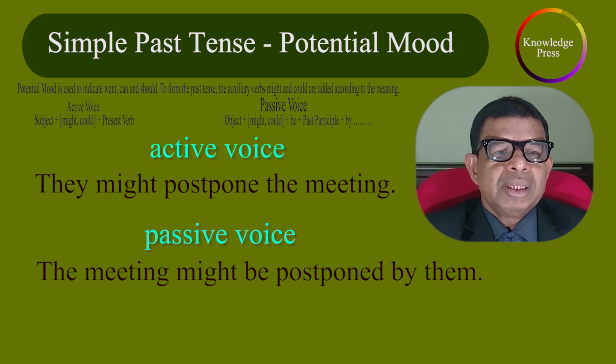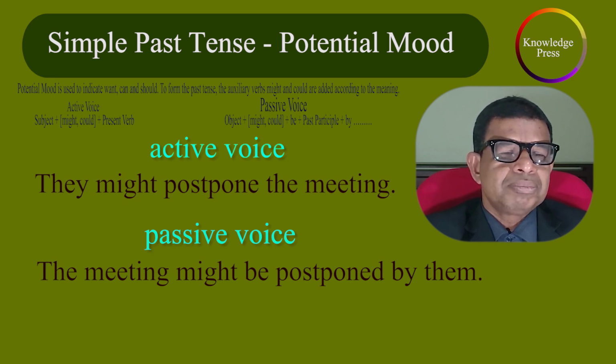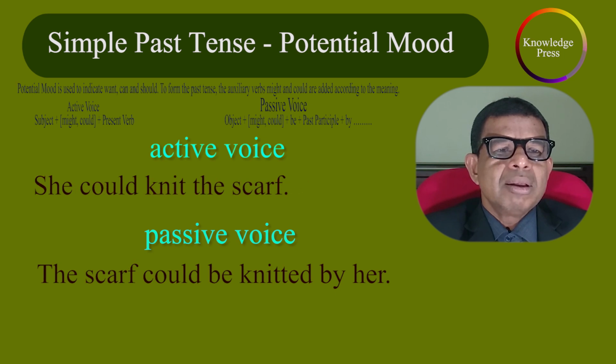Active voice. They might postpone the meeting. Passive voice. The meeting might be postponed by them. Active voice. She could knit the scarf. Passive voice. The scarf could be knitted by her.